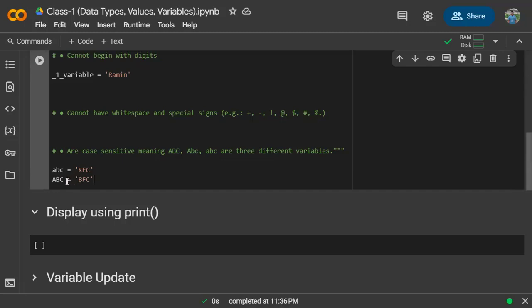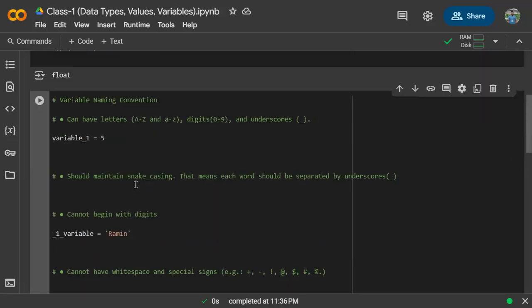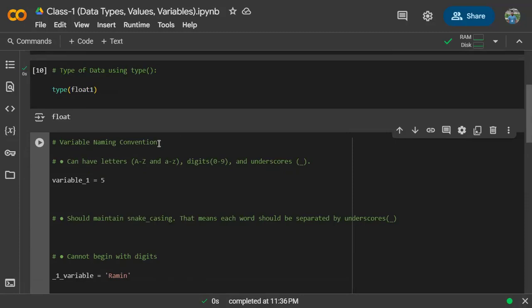Why are they not the same? Because Python is a case sensitive language. Here the capital letter and the small letter are treated as different. So these are two separate variables. This is what is said here. So are you clear about the variable naming convention?